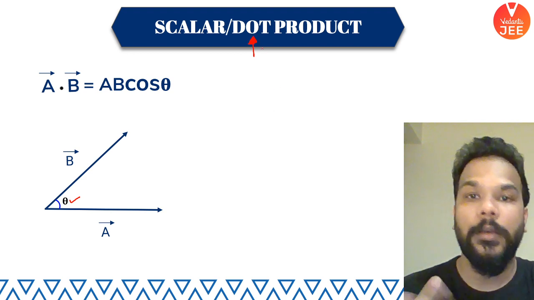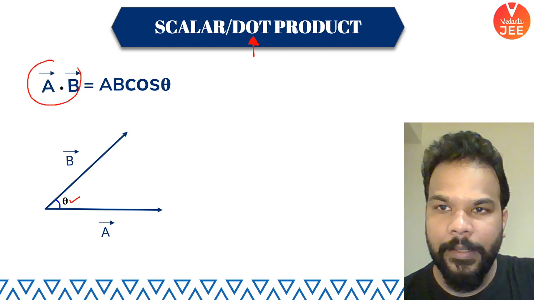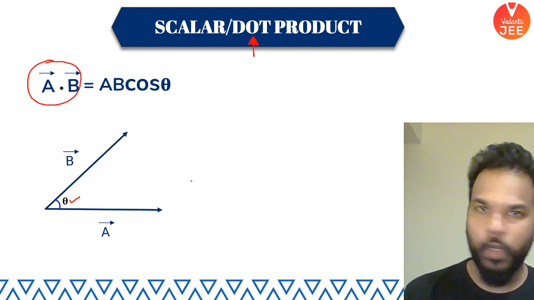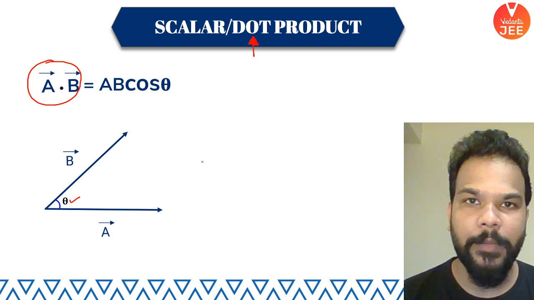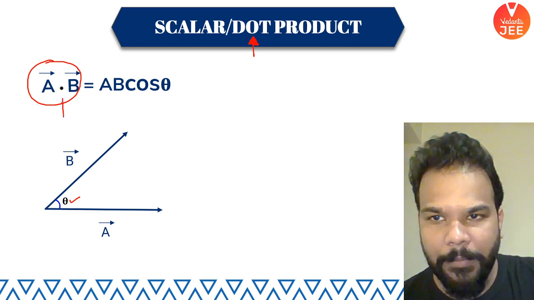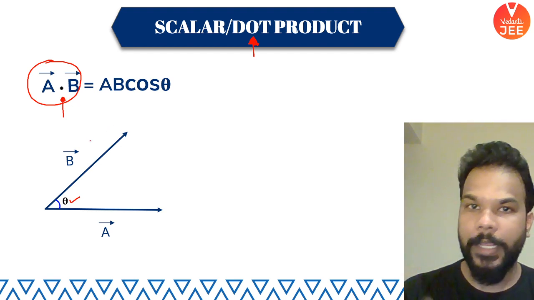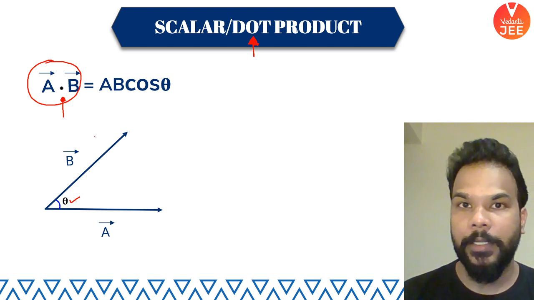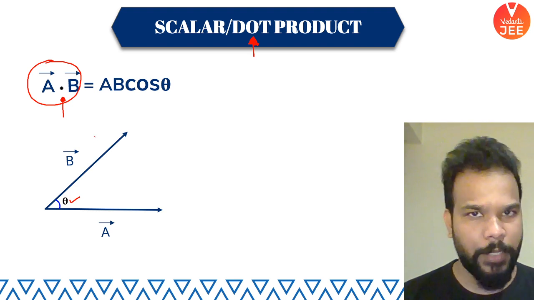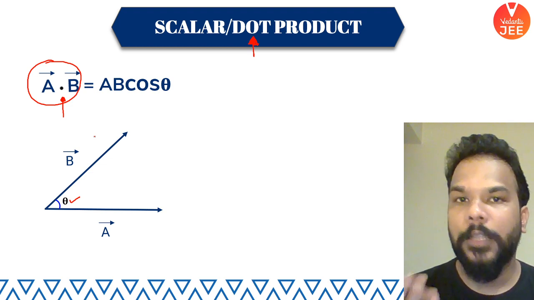Why it is called a dot product is because when you are looking at the two vectors here, a vector and b vector, you know them symbolically, they are a vector and b vector. You can see that the multiplication sign between them is represented by a dot. That's why it is called a dot b, or dot product. Very simple reason: because of the dot, we call it the dot product.